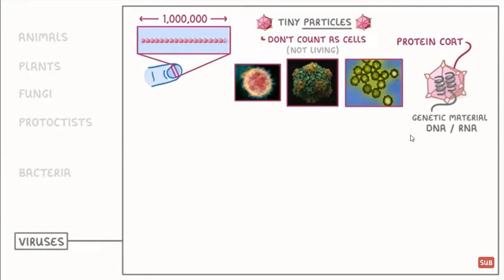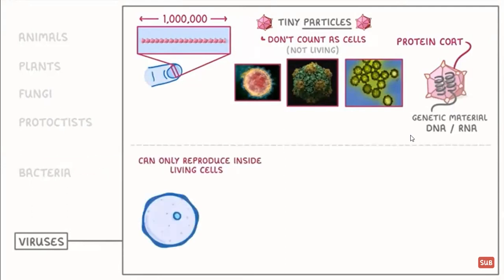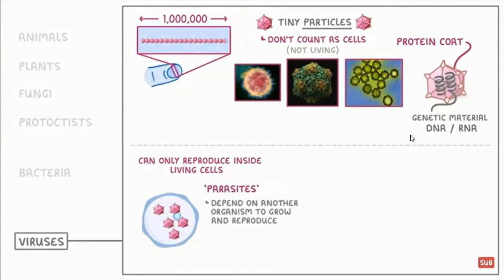The main thing to remember about viruses is that they can only reproduce inside living cells, so they have to infect other organisms like animals, plants, protists, fungi, or bacteria, and use their cells to replicate. Because of this, we call them parasites, which just means that they depend on another organism to grow and reproduce. For example, they can't reproduce without infecting something like an animal or a bacteria.